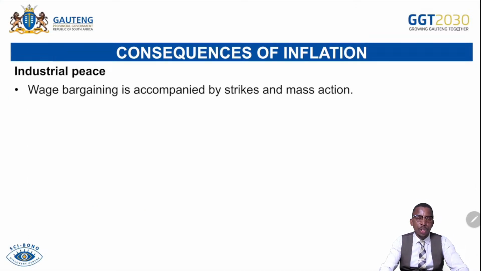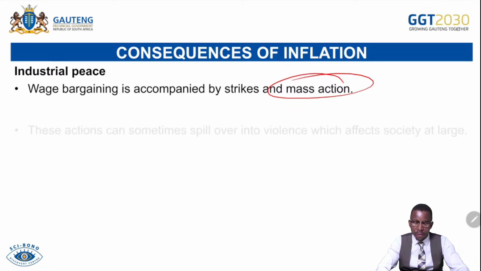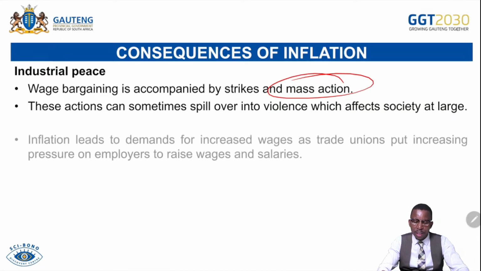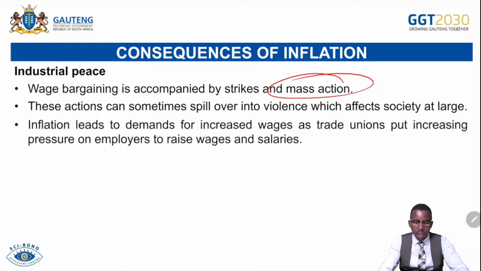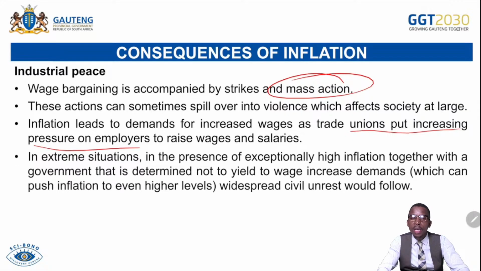Industrial peace. So if ever there's a high level of inflation, there will be no industrial peace, because high inflation is accompanied by bargaining as well as mass action if ever firms are not willing to meet the demands of their employees and trade unions. These actions can sometimes spill over into violence, which affects society at large. Inflation leads to the demand for increased wages, as trade unions put increasing pressure on employers to raise wages and salaries so that the living standard for their people can be increased.